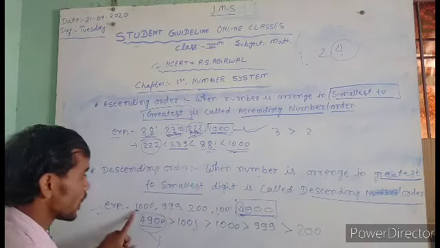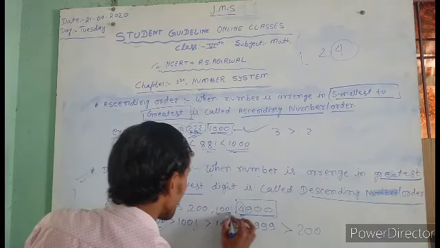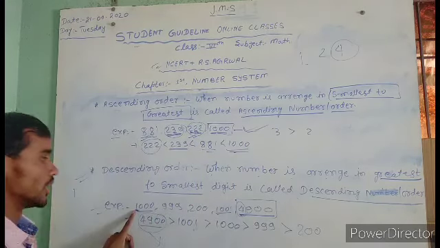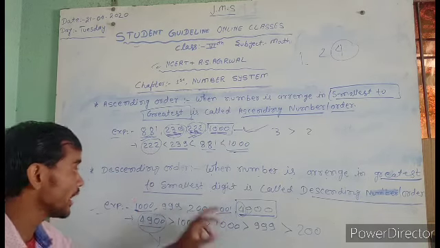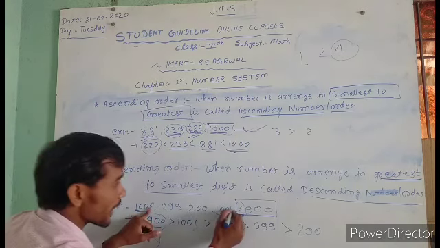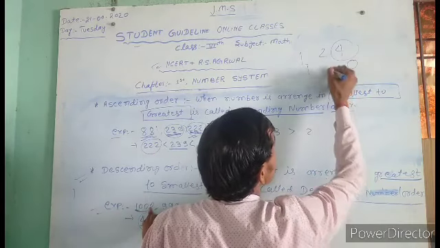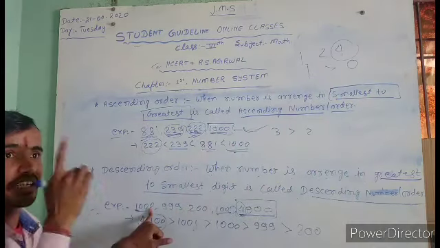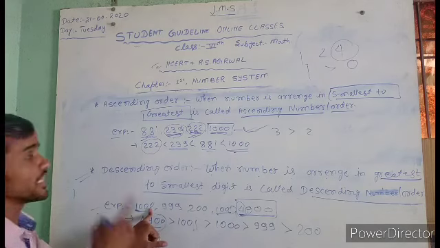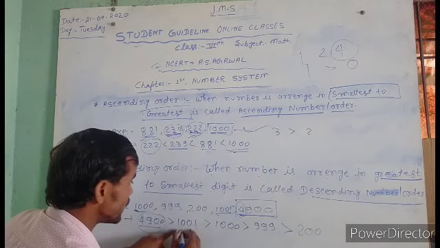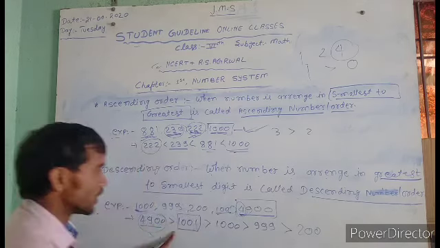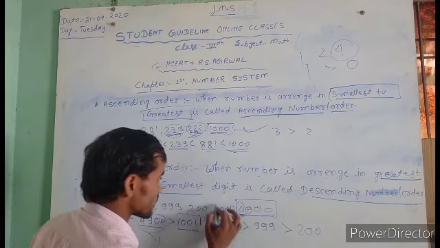Next, 1000, 1001 and 1000 only. So compare the first digits, 1 and 0. 1 is greater than 0. So you write 1001. That's the second number also finished.